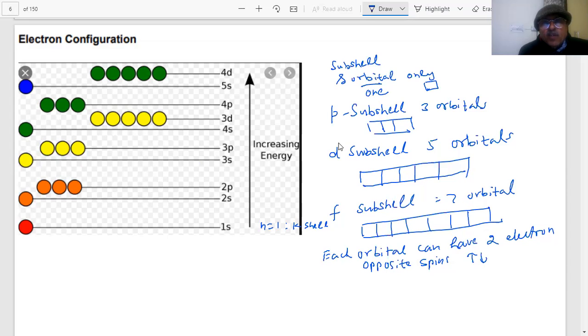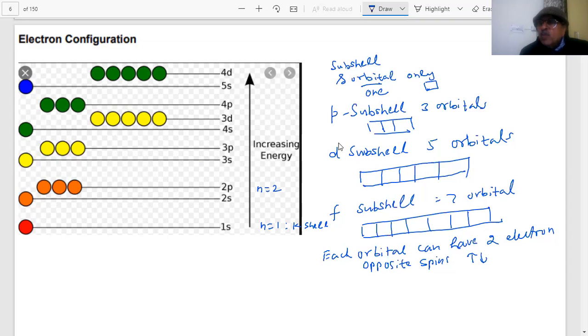If N equal to 2, then it can have two subshells, 2s and 2p. And 2s is lower in energy than 2p. In 2s, I have shown only one orbital, so only two electrons can be accommodated.